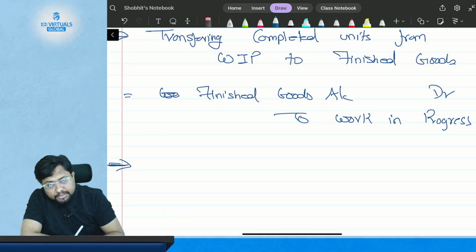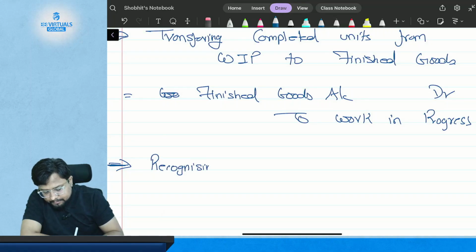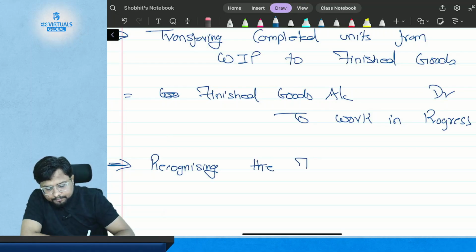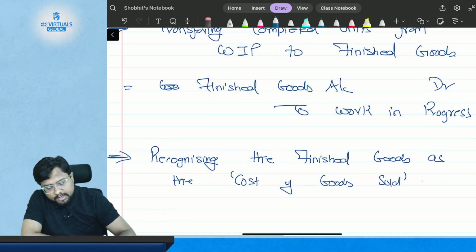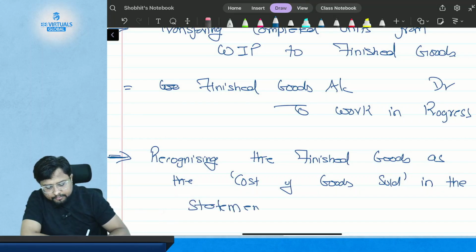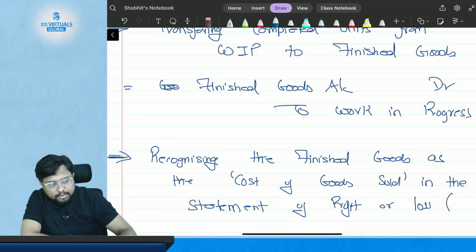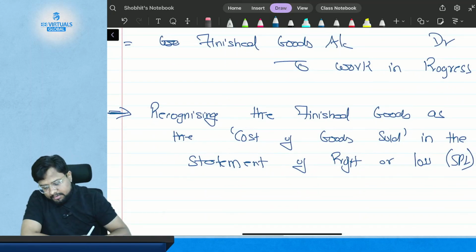So it will be the transaction of recognizing the finished goods as the cost of goods sold in the statement of profit or loss. Okay, those who have studied FA know how it is going to be recorded.